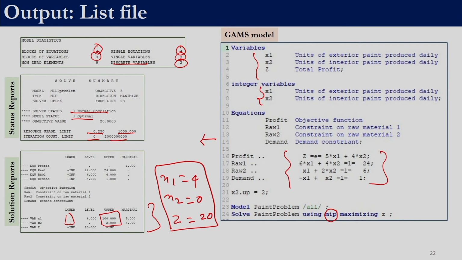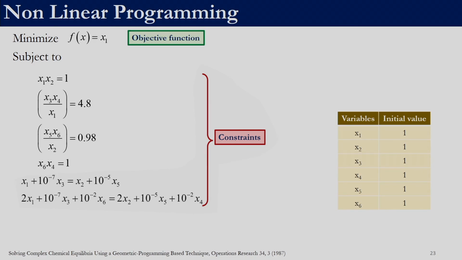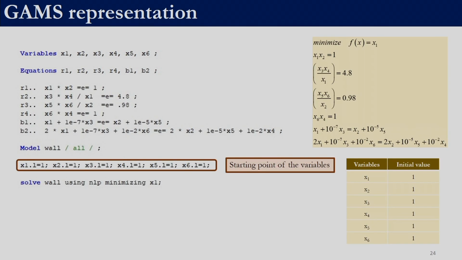So now we have seen how to solve a linear programming problem and a mixed integer linear programming problem. We will now look into how to solve a non-linear programming problem. This is an example of a non-linear programming problem. We want to minimize x1 subject to these constraints. We have 6 variables x1, x2, x3, x4, x5 and x6. For that problem we do not need to define any additional variable. Previously we were defining z equal to the objective function. Here the variable x1 itself is the objective function. So basically we can remove this and just say minimize